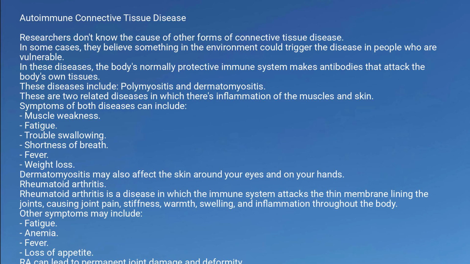Rheumatoid arthritis. Rheumatoid arthritis is a disease in which the immune system attacks the thin membrane lining the joints, causing joint pain, stiffness, warmth, swelling, and inflammation throughout the body. Other symptoms may include fatigue, anemia, fever, loss of appetite. RA can lead to permanent joint damage and deformity.